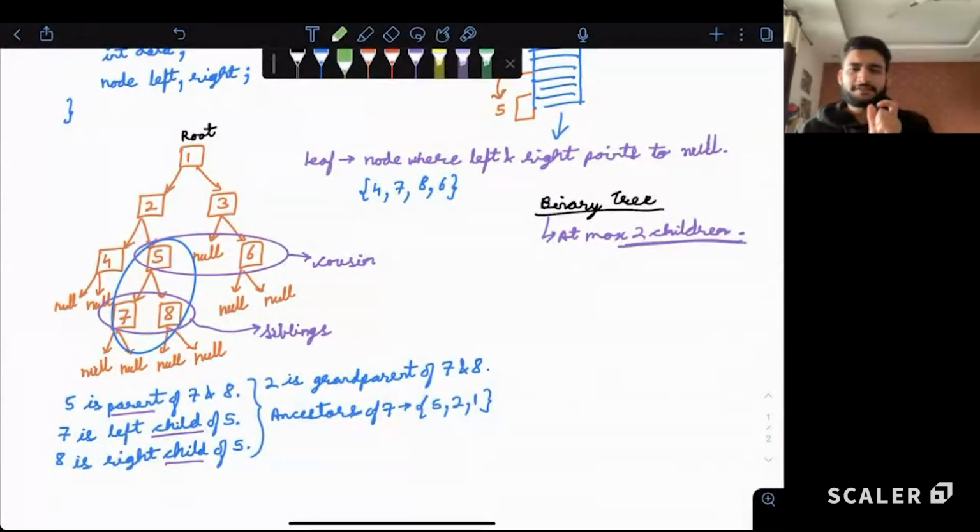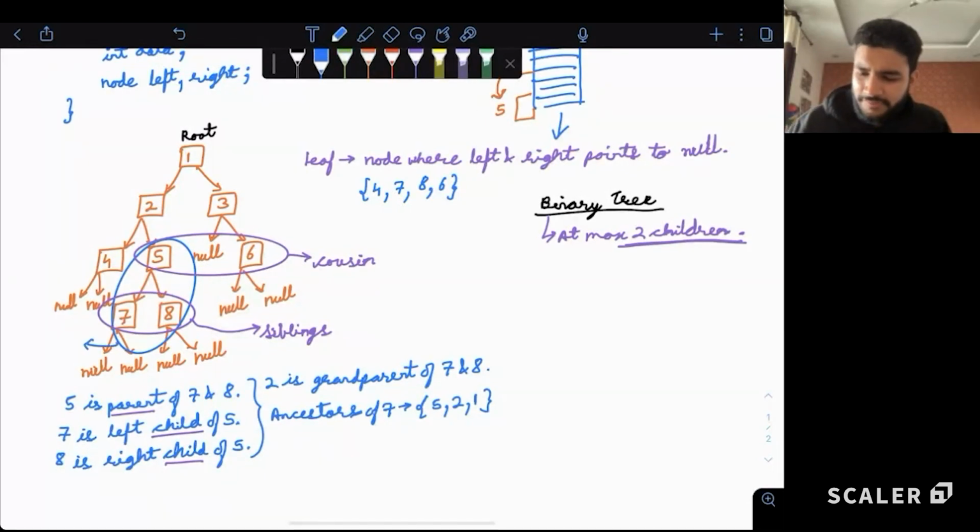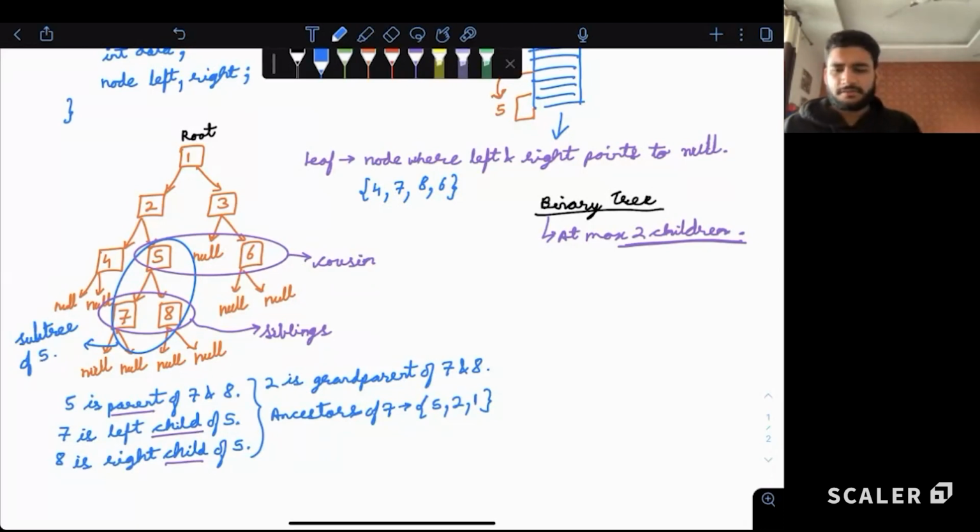Now, a subtree is defined as, with respect to one particular node, all the children, grandchildren, great-grandchildren, everything below that is part of that subtree. So, for example, if I talk about this blue circle, this is a subtree of 5. Let me write it over here. Subtree of 5. Make sense? Even node 1, yes, the entire subtree, like node 1's subtree is the entire tree.